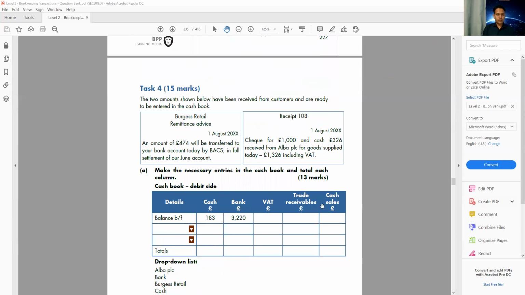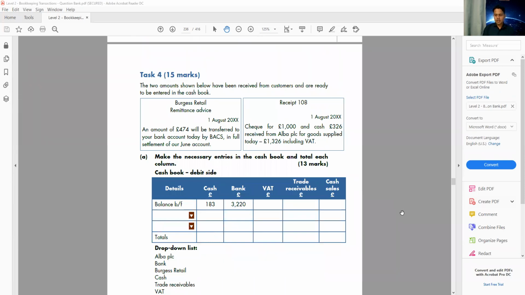Question number 4. Let's talk about question number 4. In question number 4, we have a question from the cash book. You see it is a 15 marks question. Make sure you do this question really well. 15 marks from the cash book, so take the cash book really seriously. Do some more practice from the cash book area, because the cash book will give you 15 marks alone.